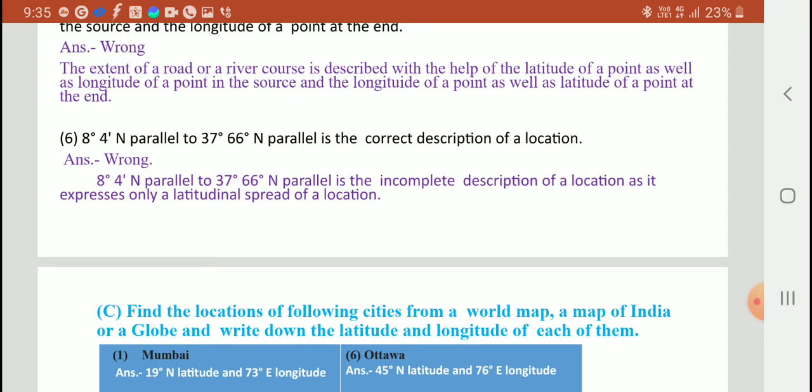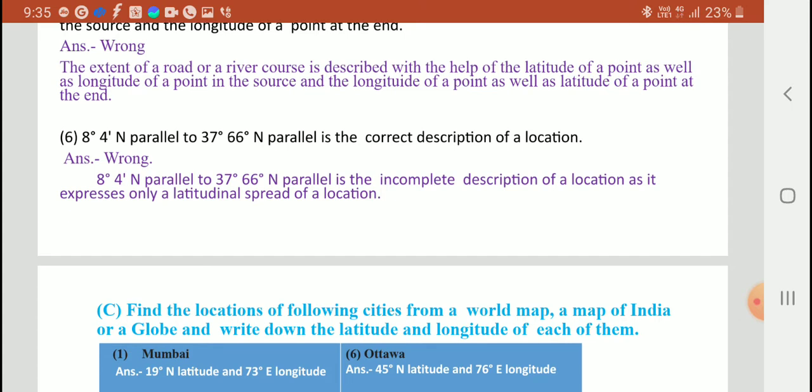Sixth: 8 degree 4 minute north parallel to 37 degree 6 minute north parallel is the correct description of a location. Wrong. 8 degree 4 minute north parallel to the 37 degree 6 minute north parallel is an incomplete description of a location, as it expresses only the latitudinal spread of a location.